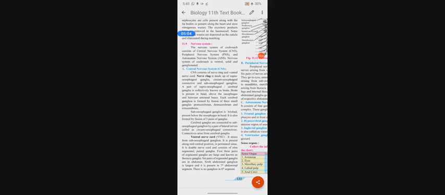These connectives arise from the cerebral ganglia.